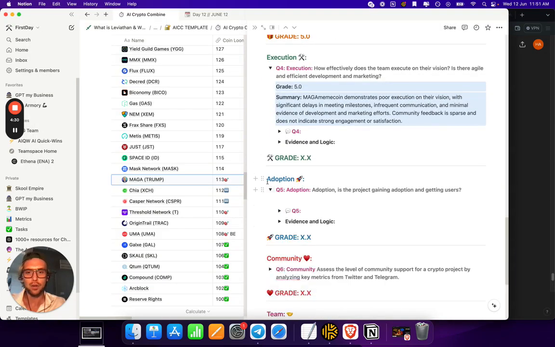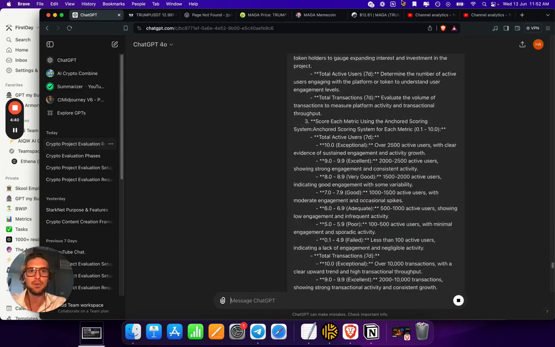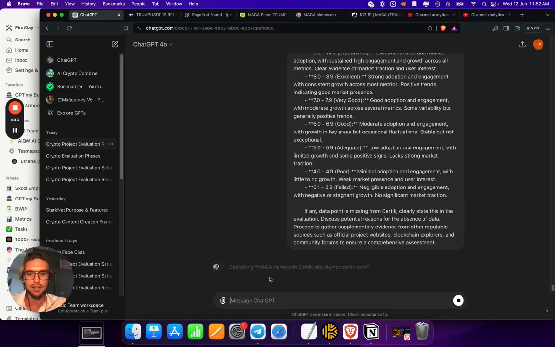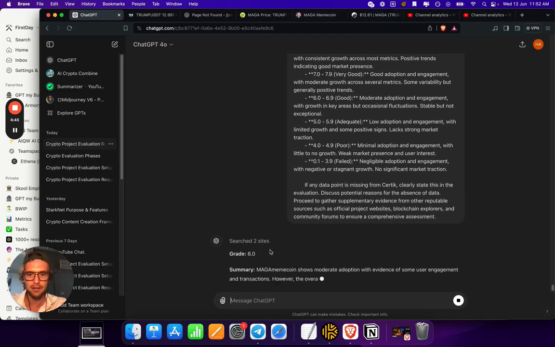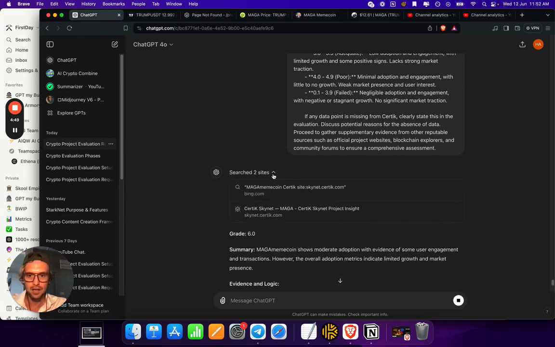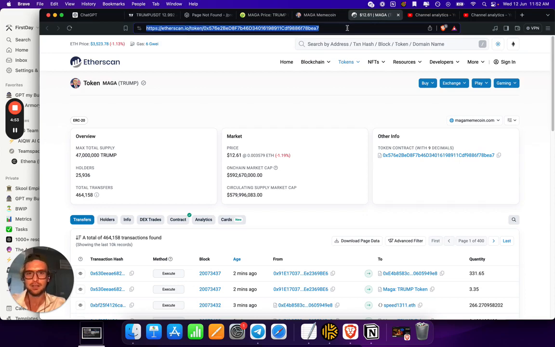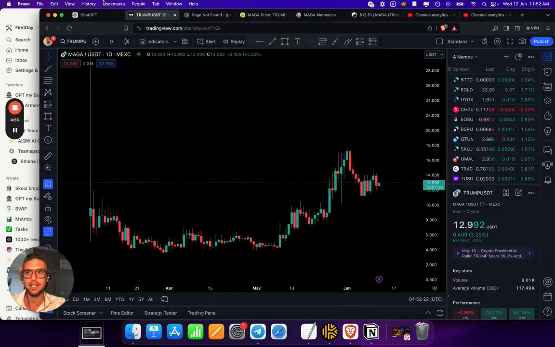We like to look at adoption. To do that, we use on-chain metrics. So we jump in and look on-chain. Are there more token holders? Are there more users? Are there more active addresses? I'm not sure if we will be able to find this on-chain data, but we are looking. Let's see if it can search on-chain here.